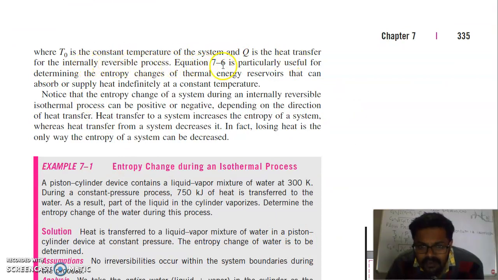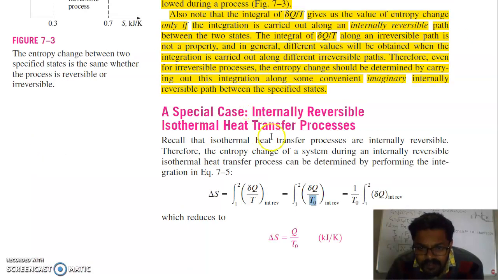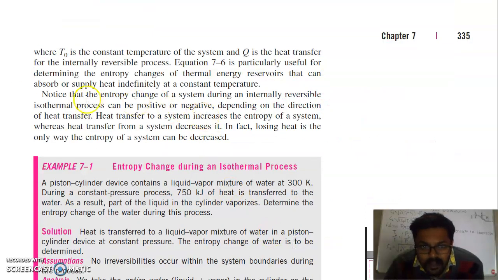Equation 7.6 is particularly useful for determining the entropy changes of thermal energy reservoirs that can absorb or supply heat indefinitely at constant temperature. This relation, delta S equals Q by T, can be used because a thermal reservoir has constant temperature and can provide an infinite amount of heat. Notice that the entropy change of a system during an internally reversible isothermal process can be positive or negative depending on the direction of heat transfer. Heat transfer to a system increases the entropy of the system, whereas heat transfer from a system decreases it. In fact, losing heat is the only way the entropy of a system can be decreased.